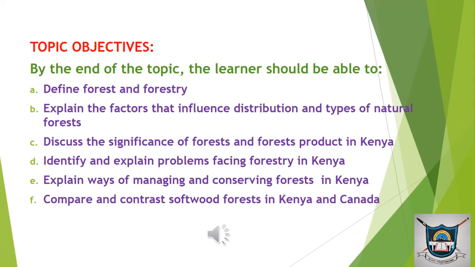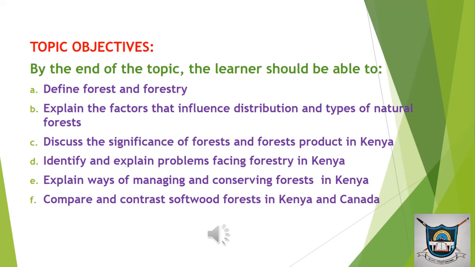I want to give the topic objectives. By the end of the topic, the learner should be able to: 1. Define forest and forestry. 2. Explain the factors that influence distribution and the types of natural forests.